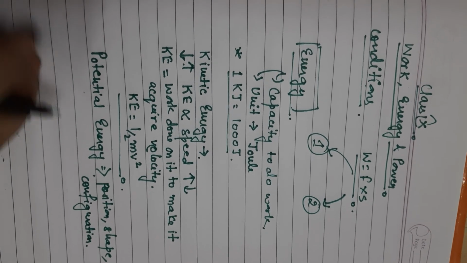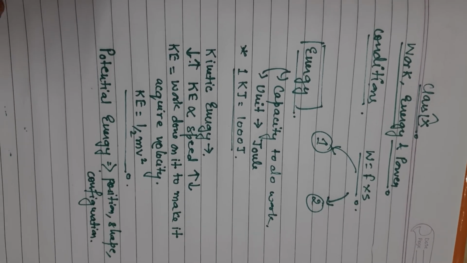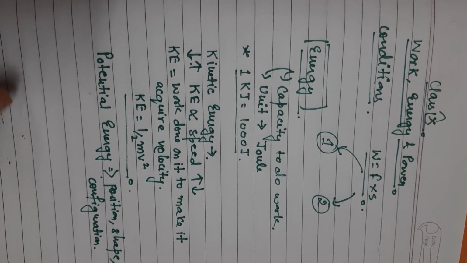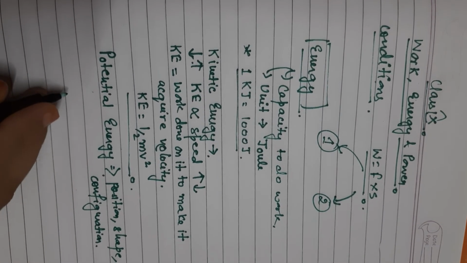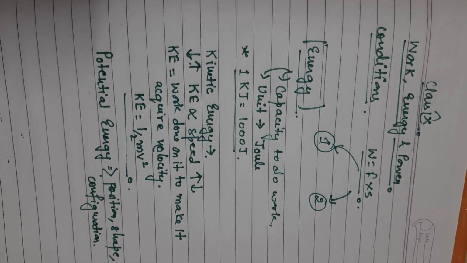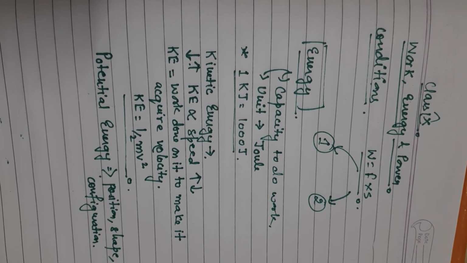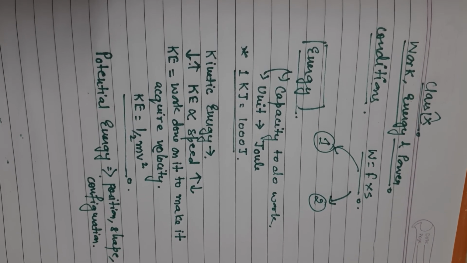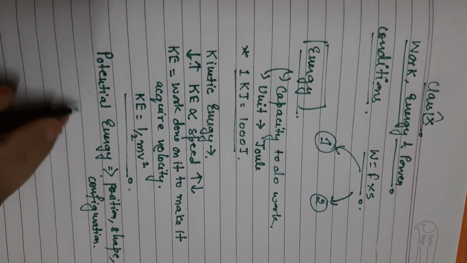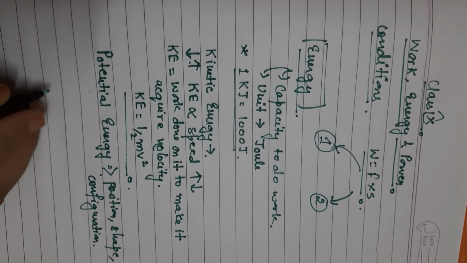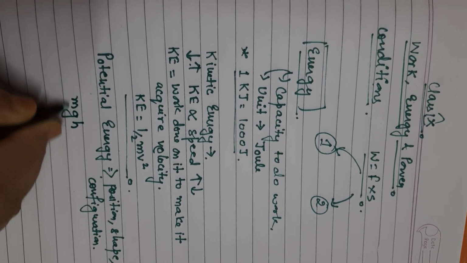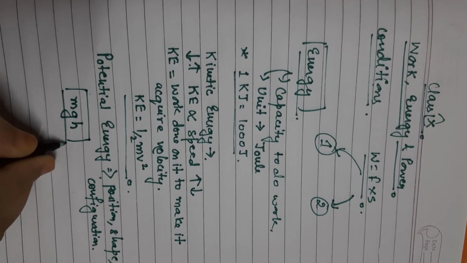And what is the formula? If I talk about the gravitational field, the energy possessed by a body due to gravitation, in that case the gravitational potential energy is termed in a different way. So the gravitational potential energy means the energy possessed by a body due to its position above the ground. If I take the ground as reference, our gravitational potential energy comes to mgh, that is included in your syllabus.